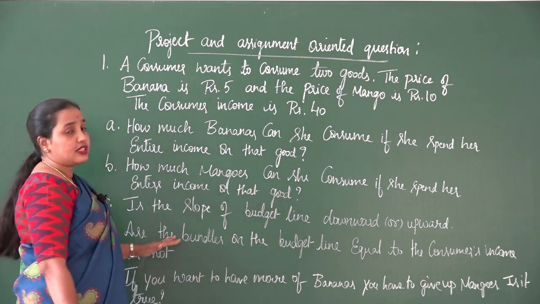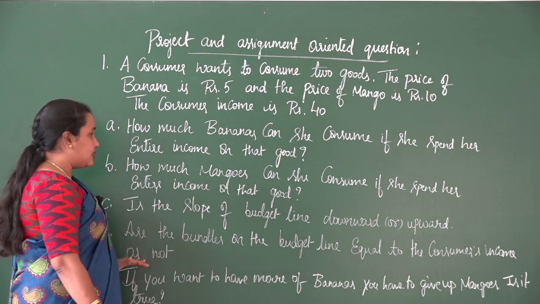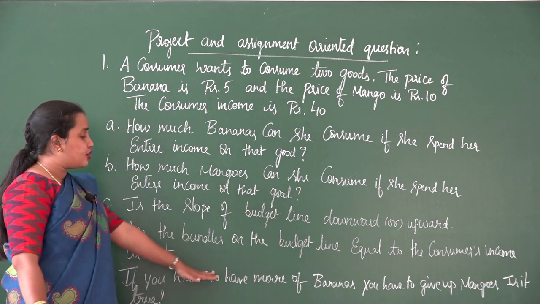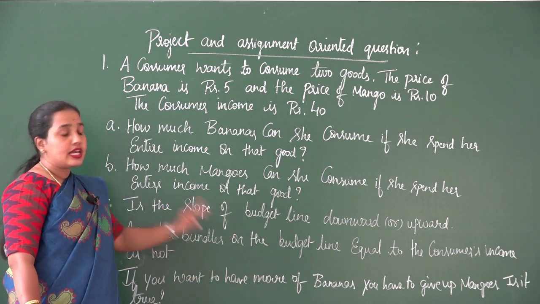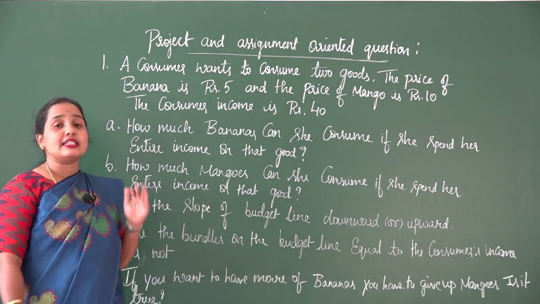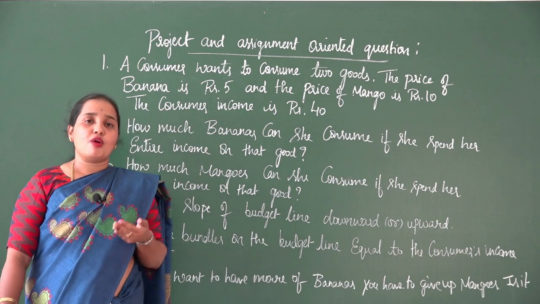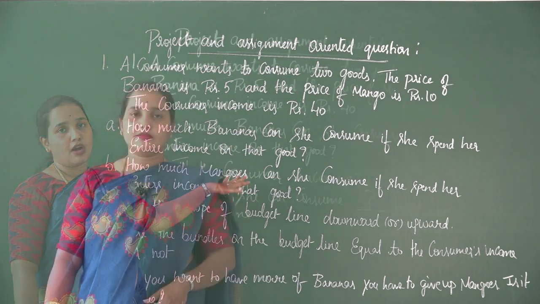The fourth question is, are the bundles on the budget line equal to the consumer's income or not? And the last question is, if you want to have more bananas, you have to give up mangoes. Is it true? Now let us calculate and answer each one of these. Take it in the form of notes, understand and write like how I go about.